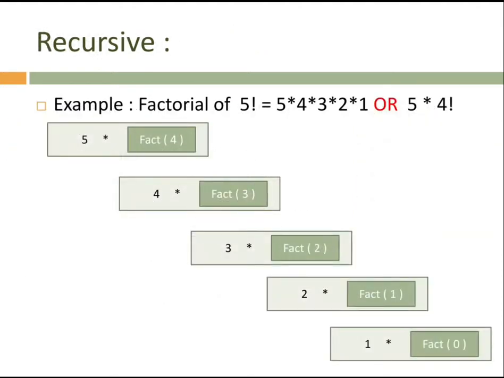In C, I'm taking one example for recursion so that you can understand what I want to tell you. If I take the example of a factorial, that is 5. We all know the factorial of 5 is 5 into 4 into 3 into 2 into 1, or we can say 1 into 2 into 3 into 4 into 5. Means the factorial of 5 is 120, the multiplication of all of them.